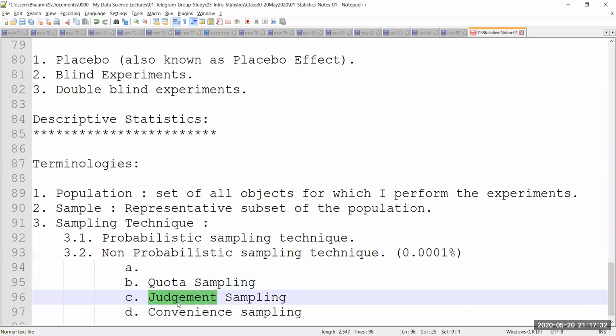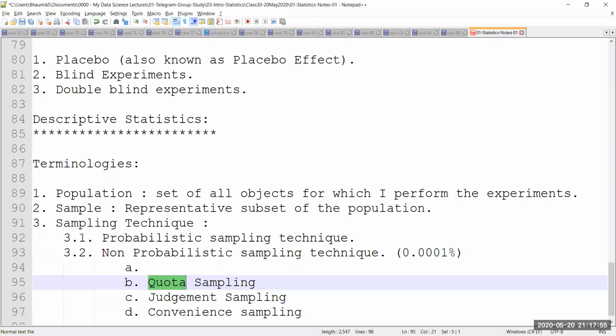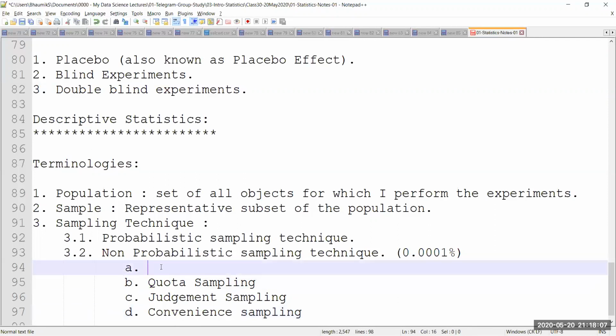Why? COVID-19 has affected most of the people who are aged. People who have died are almost always aged, who did not have good properties in their body to retain or to fight this virus, right? So that's why, based on that judgment, I have done a sampling based on quota sampling. And then it is also convenient for me. I don't have to do much. In my society, I know people, and I can go to them and talk to the elders. I exactly know how many elders are there in our building as well, and I can take them. So this is known as quota sampling.